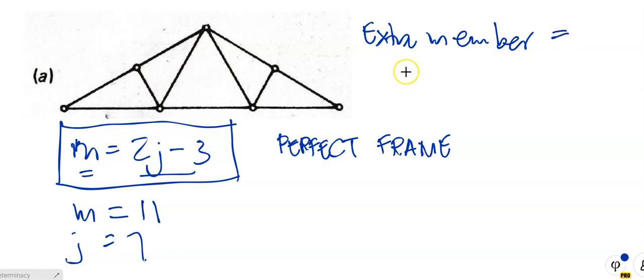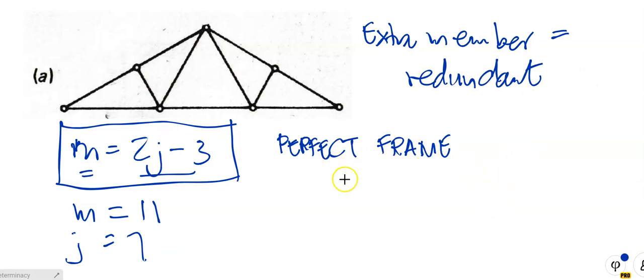An extra member we call a redundant member in structures. If a member is redundant, it's too much, it's not doing anything, we can take it out of the structure and the structure will still remain stable.